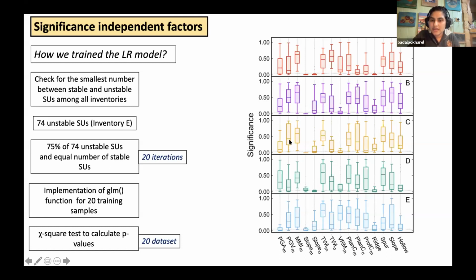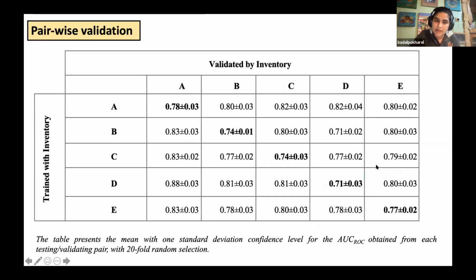Also, we can take the example of the slope standard deviation. For inventory A, it's way above 0.05. The dotted line is 0.05. But for some of them, it's below that. So we can see how, for the same event and the same predictive parameters, the significance varies. So there's a question: are we doing the right thing, or are we lacking somewhere? How efficient are our landslide susceptibility maps? So that was one part of the analysis.